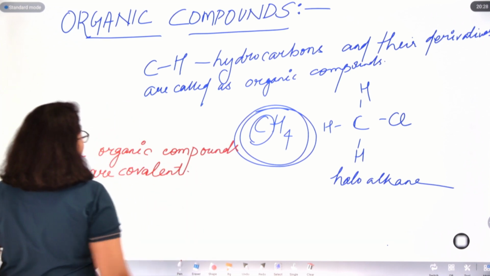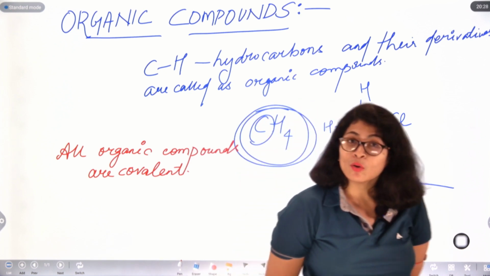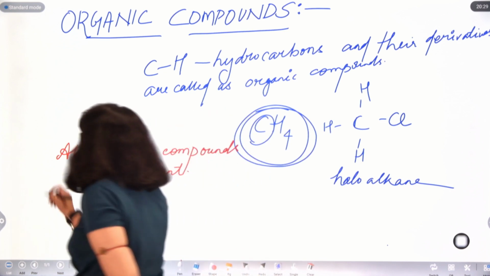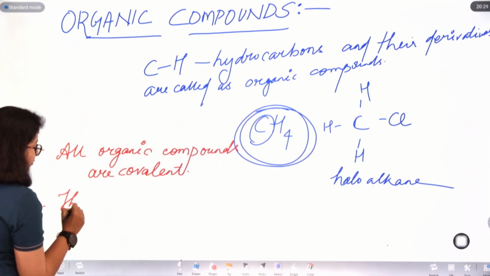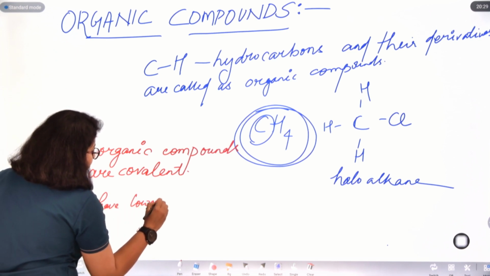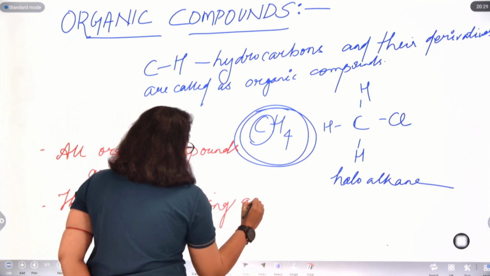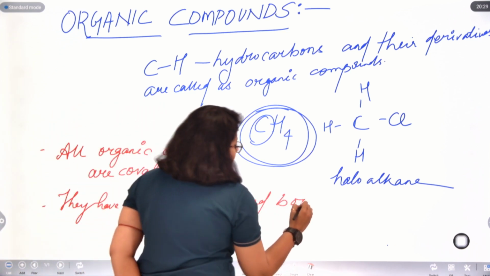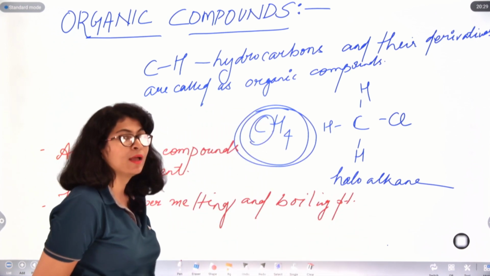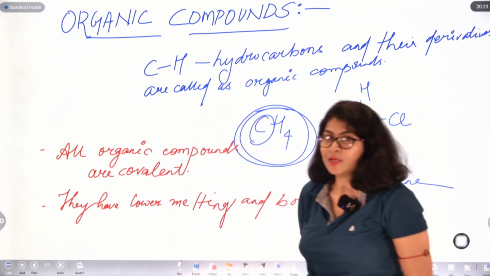Now, if they are covalent, they must be softer and have lower melting and boiling points than ionic compounds. So we can write that also: they have lower melting and boiling points, which is typical of all covalent compounds.